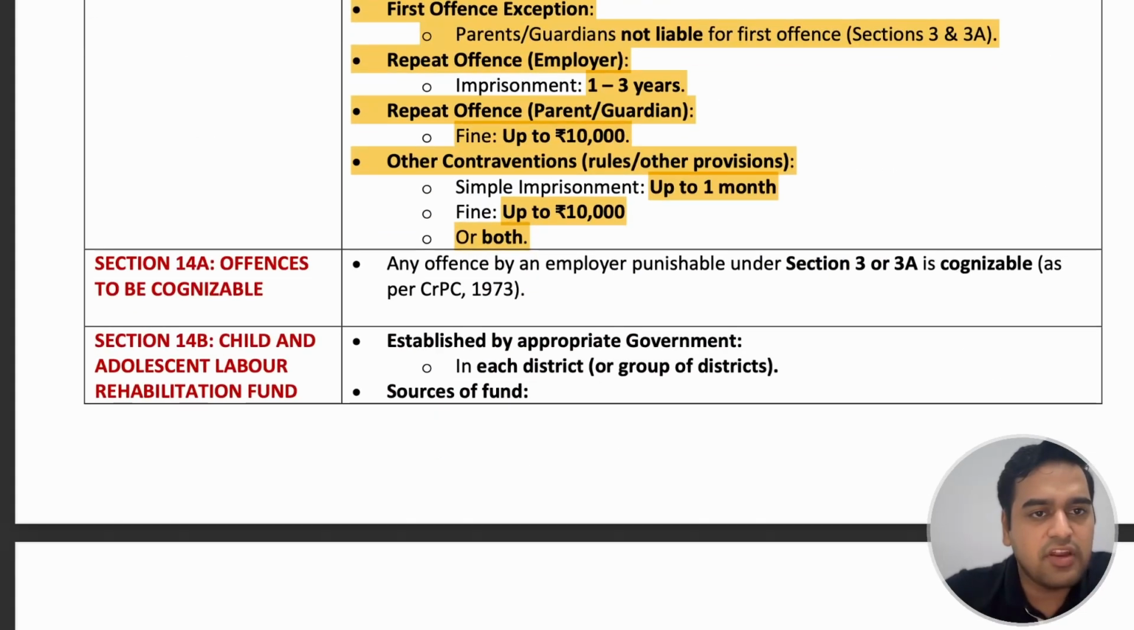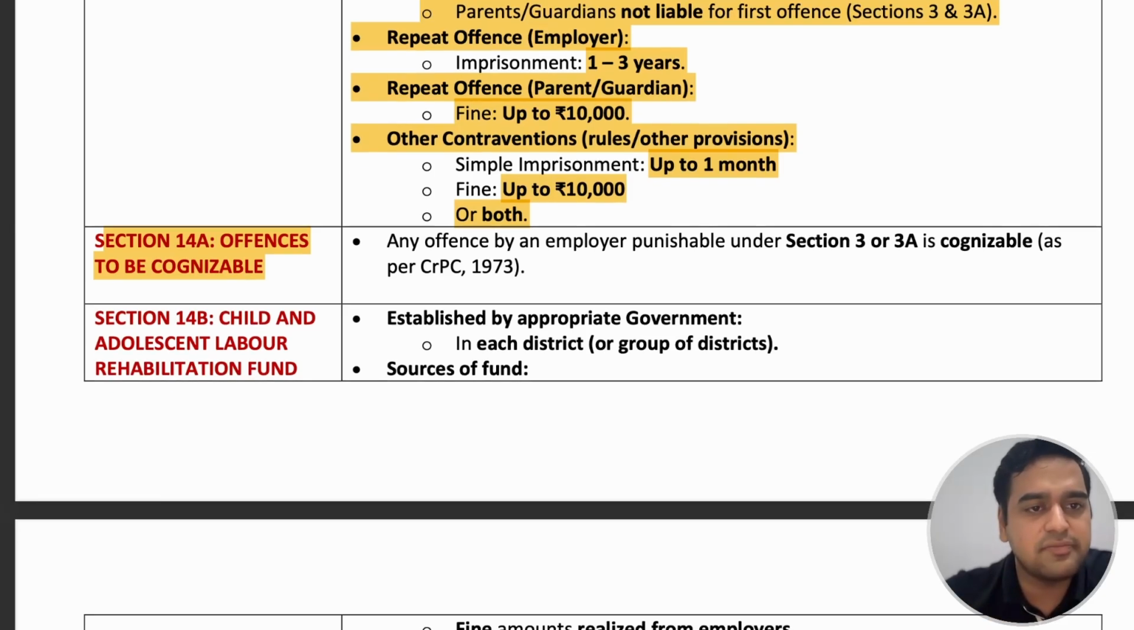Next is Section 14A, offenses to be cognizable. Any offense by an employer which is punishable under Section 3 or 3A is a cognizable offense. Only by the employer, not by the parents or guardian. If the offense has been committed by an employer, then it is a cognizable offense under CrPC 1973.